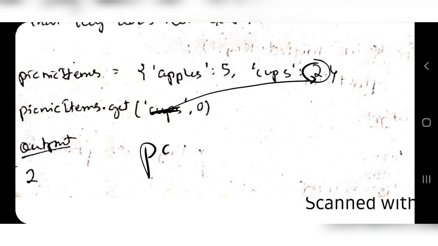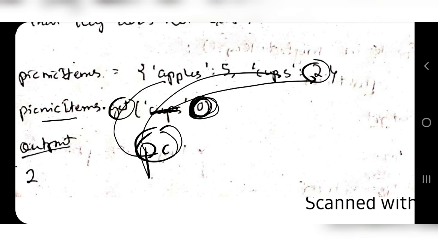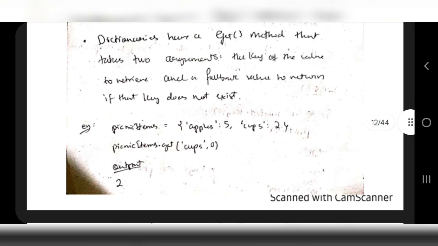So in case it is not there, instead of an error, it should output this number which I specify here. So if I output picnic item dot get pancakes comma 0, at that time it will check whether pancake is there here, no, here also it's no. So what should be output is this number, so 0 will be output. Okay, so that's what we use the get method for.